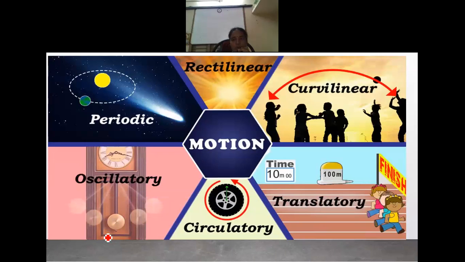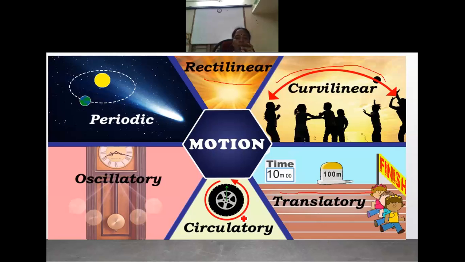So the motions are of different types. Rectilinear motion is when the object moves in a straight line. When the object moves in a curved path, it is curvilinear motion. When the object moves in a straight line, it is translatory motion.